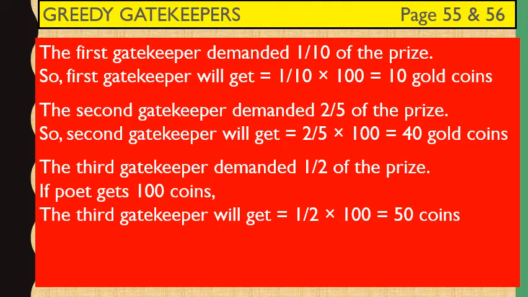But if the poet gets 1000 coins, then the third gatekeeper will get half of 1000, which is 500 gold coins. Wow! Such a great amount.